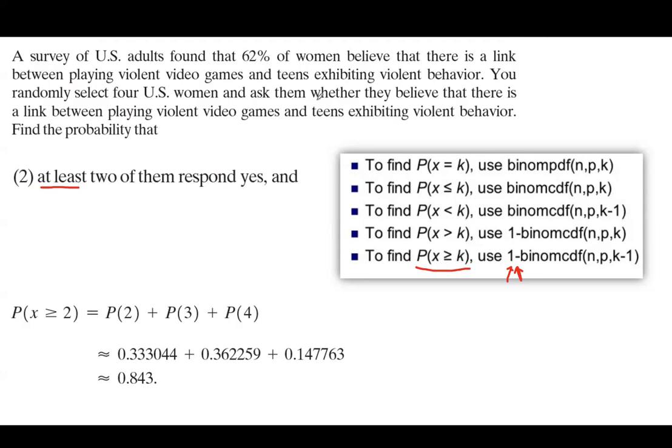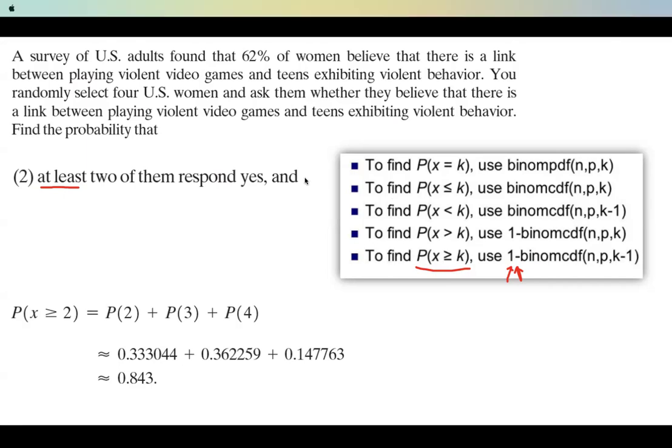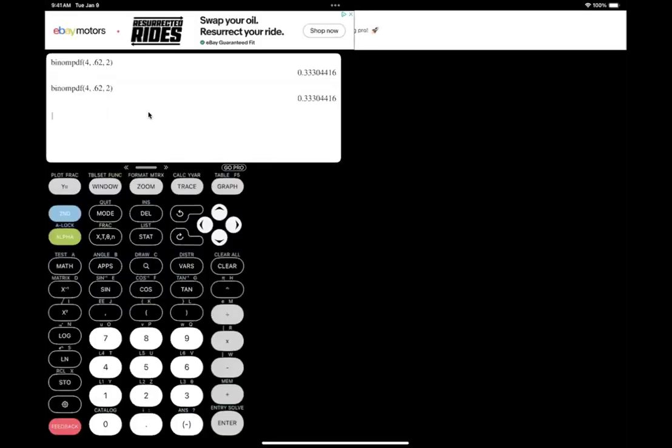So let me use the calculator and show you how to do the computation. You're going to use the exact same calculations and the exact same numbers here. Okay, perfect.